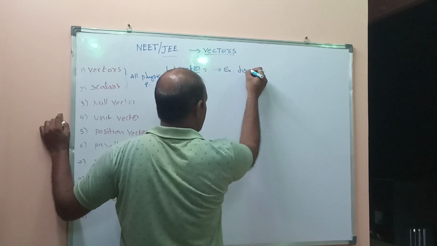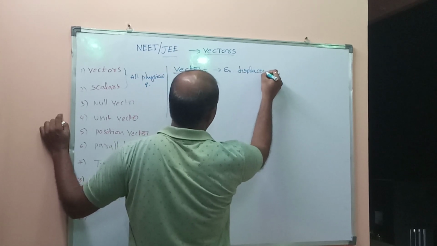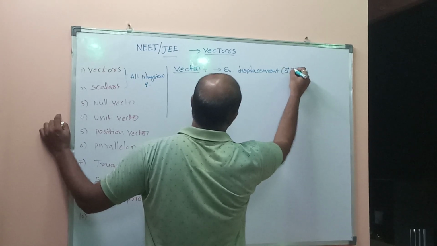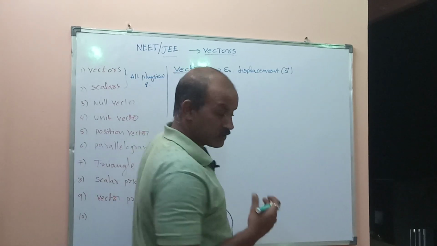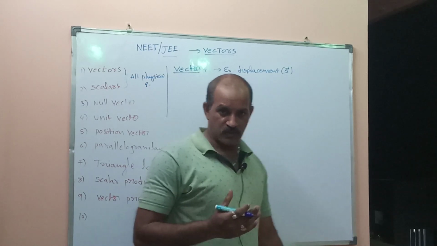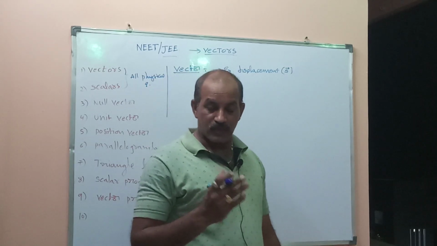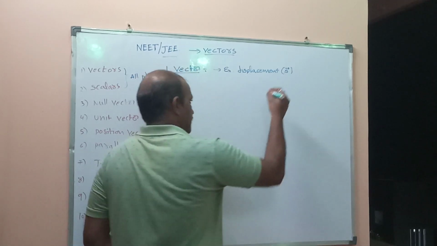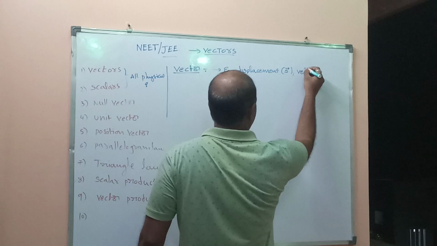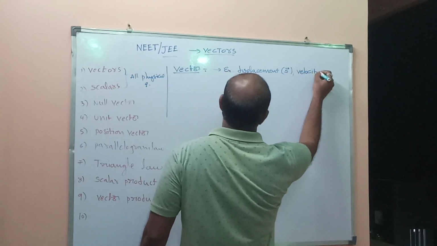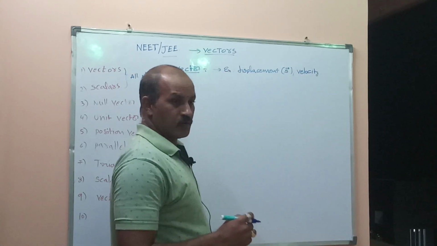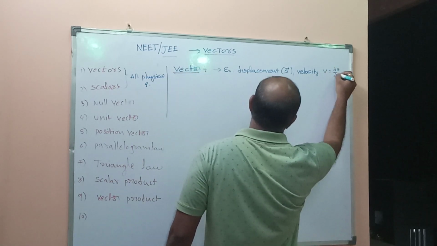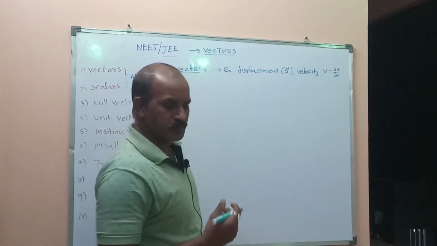Vector quantity examples: displacement, denoted by S. Displacement is a vector. Displacement means the shortest distance between the initial and final position. Second one, velocity. Velocity is denoted by V equal to dS by dT, the rate of change of displacement.